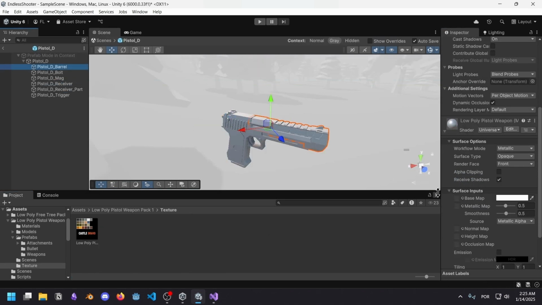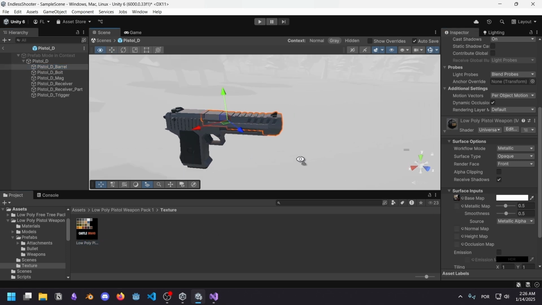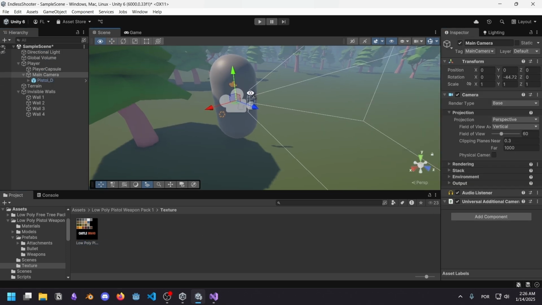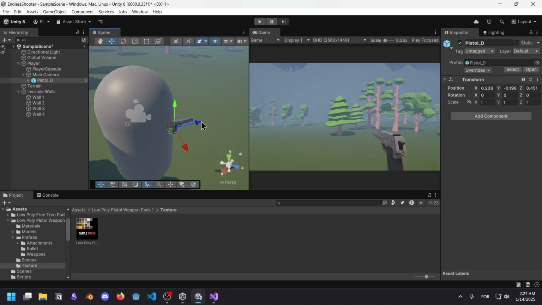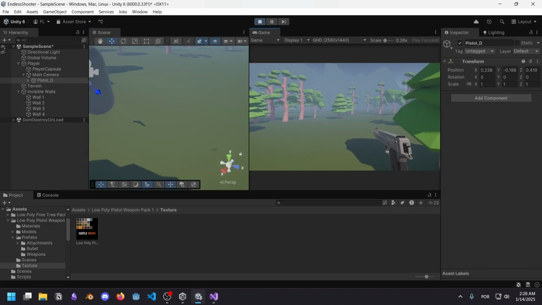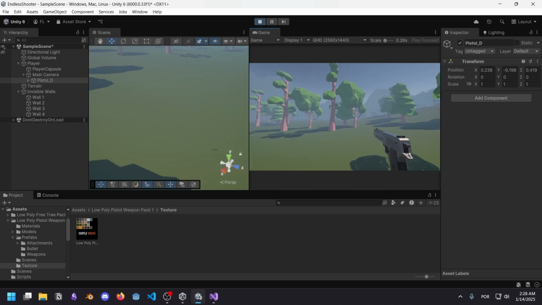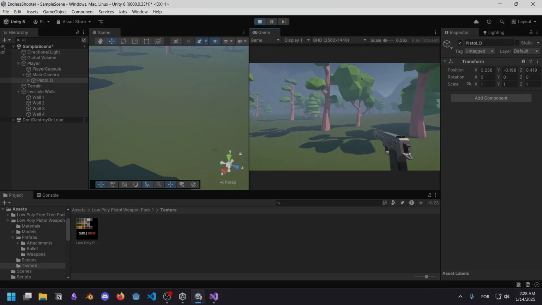Oh, so thankfully everything is still a single material, so I can just drag this in here, and it now looks like a Deagle. The camera is still in the belly of the player. Let me change this. Wait, am I seeing the local position gizmos, or the world position gizmos? I have no idea right now. Oh, so that's what tool settings is. This looks amazing. I would add some sort of weapon sway, but I'm too lazy for that. I'm just gonna go with this.